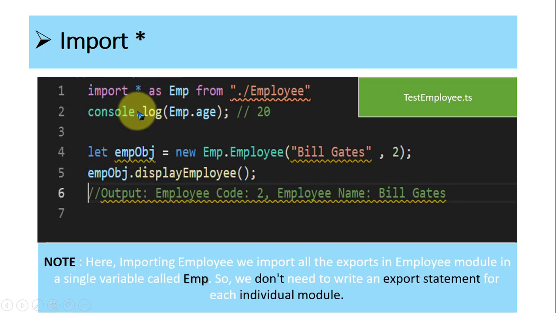So another approach is available. This is import star. Now how to do this? Import star, and we have to give an alias to all the modules. So what is import star? Import star as emp from ./